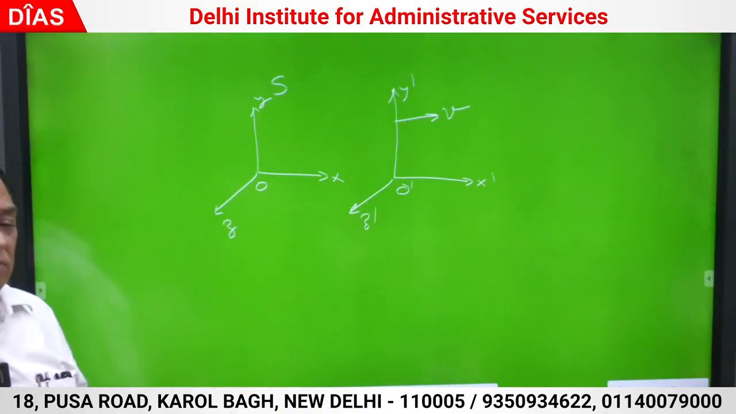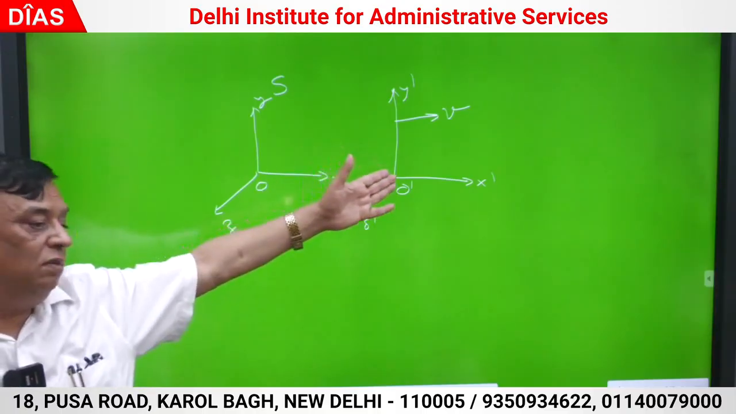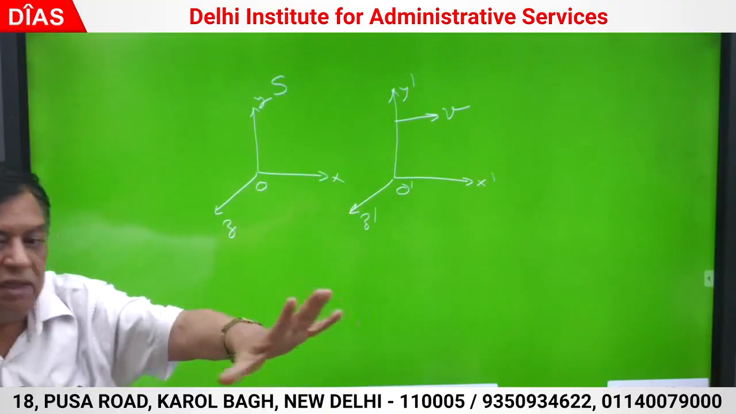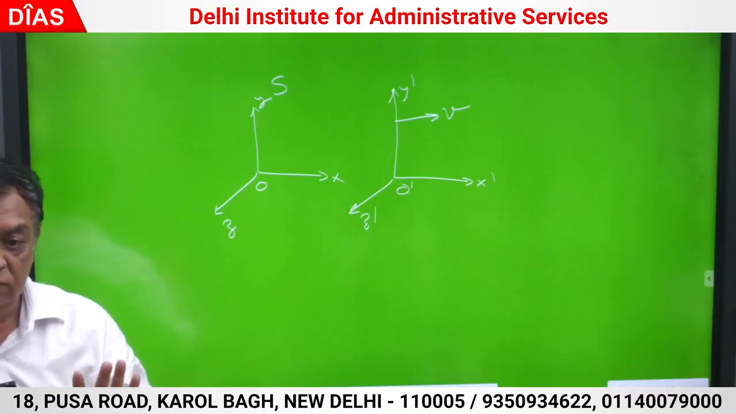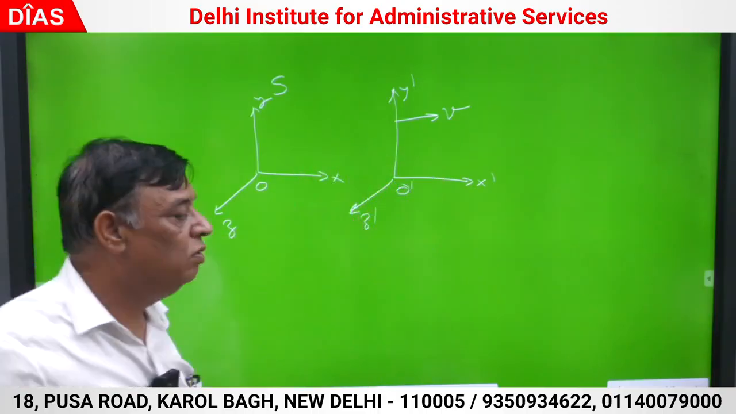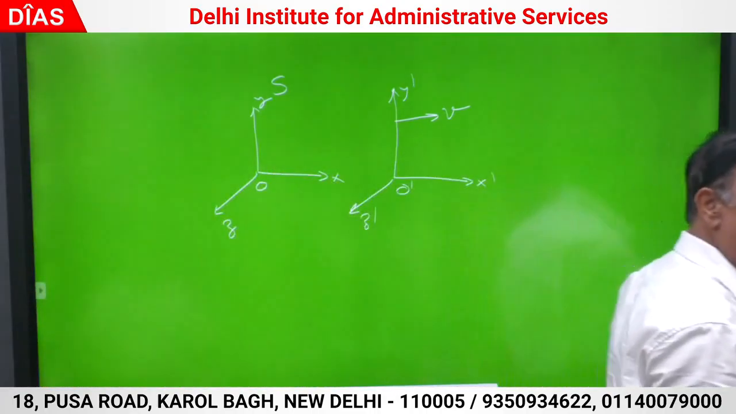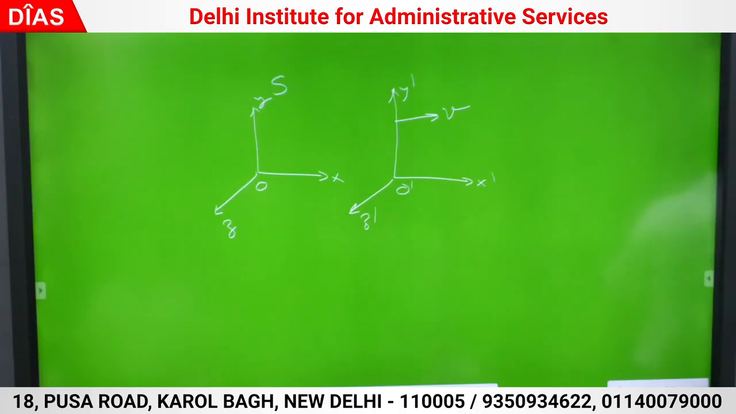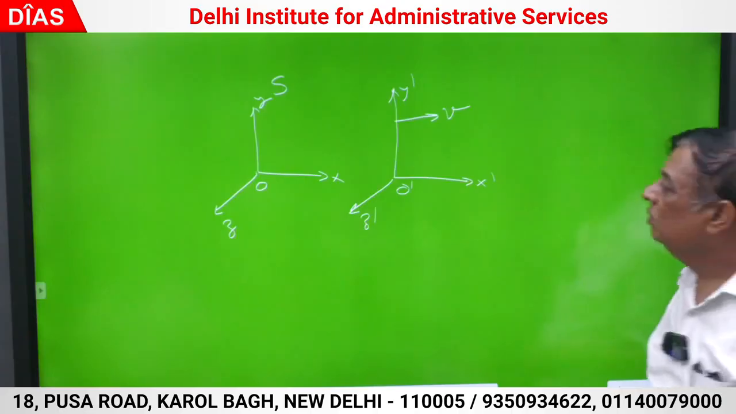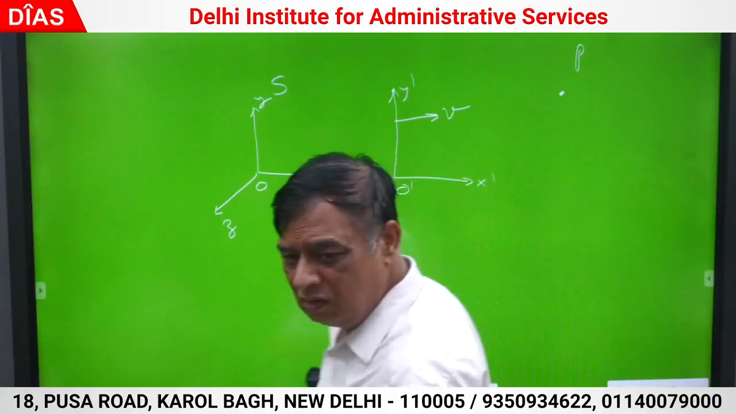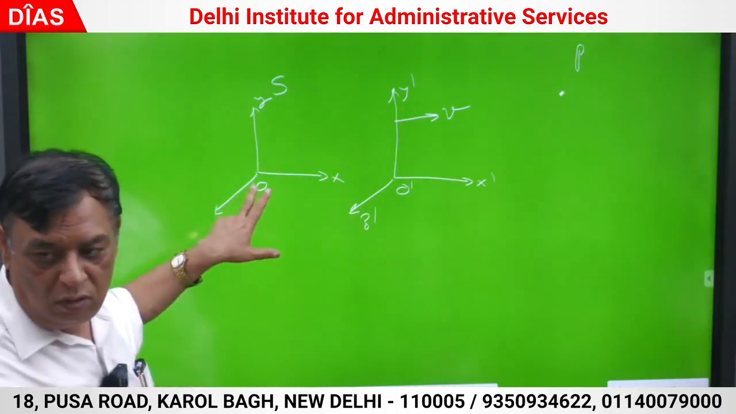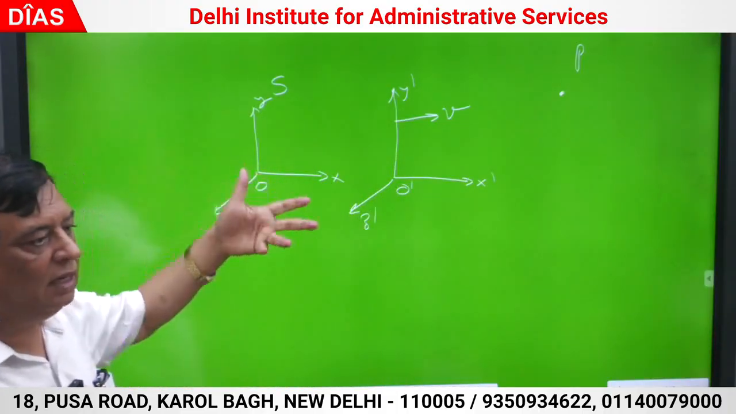At t equal to 0, both the frames were coinciding. Now this observer starts moving with velocity v only along the x axis. Whatever direction the observer is moving, I am calling that the x axis. Only one direction of motion. V is a constant. In the special theory of relativity, all frames of reference are inertial, which means dv by dt is 0. An event takes place here. Observer O measures the coordinates of the event as x, y, z, t.